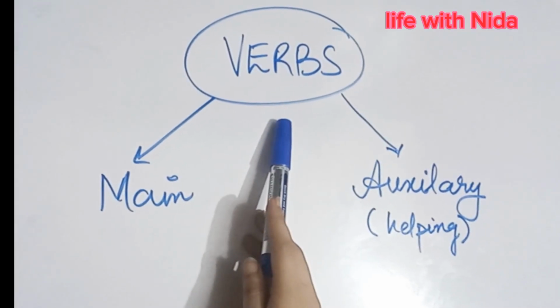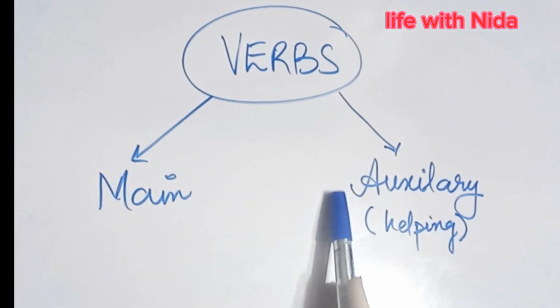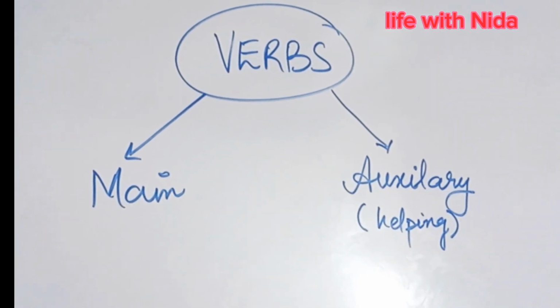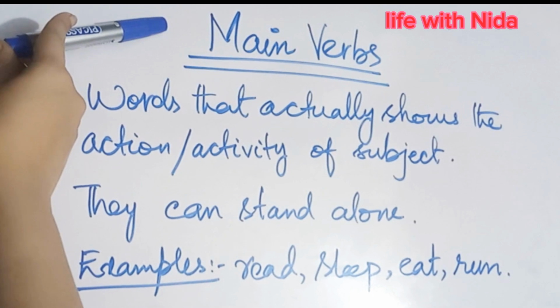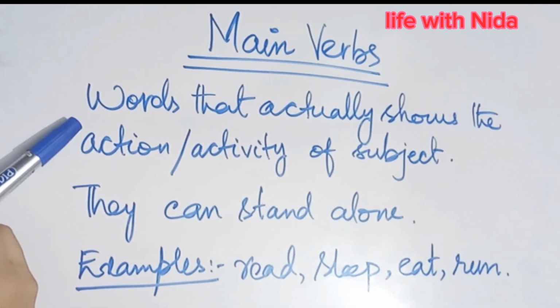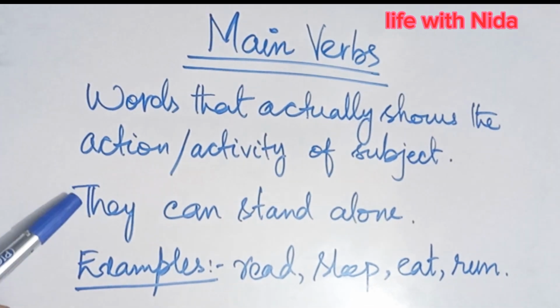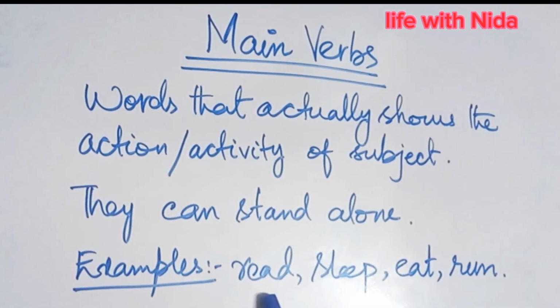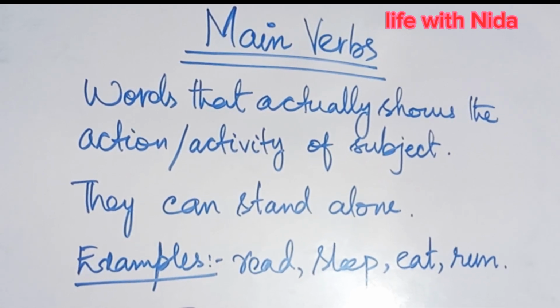Verbs are mainly divided into two parts. Number 1, main verbs, and the other one is auxiliary verbs or helping verbs. Now let's discuss the main verbs. What are main verbs? Main verbs are the words that actually show the action or activity of the subject. They can stand alone without the help of any other verbs. Examples of them are read, sleep, eat, run, etc. All these words can exist independently and provide complete meaning to a sentence.